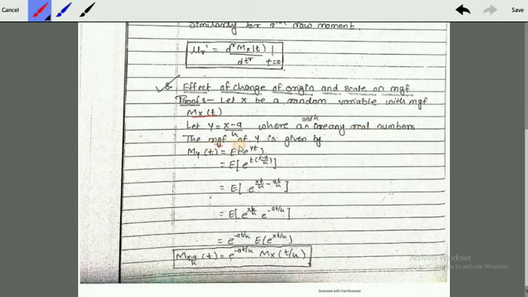Then the MGF of Y is given as M_Y(t) is equal to expectation of e raised to Yt, which is expectation of e raised to t times, just write down the value of Y that we have assumed here, (X minus a) upon h. Then expectation of e raised to Xt upon h minus at by h.